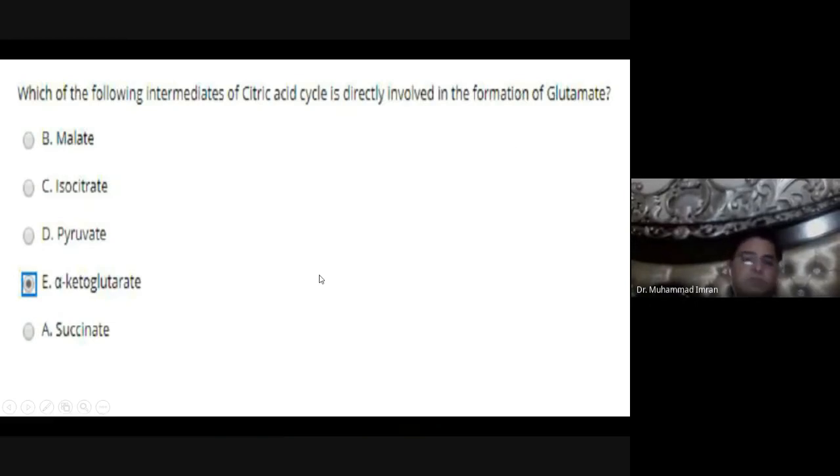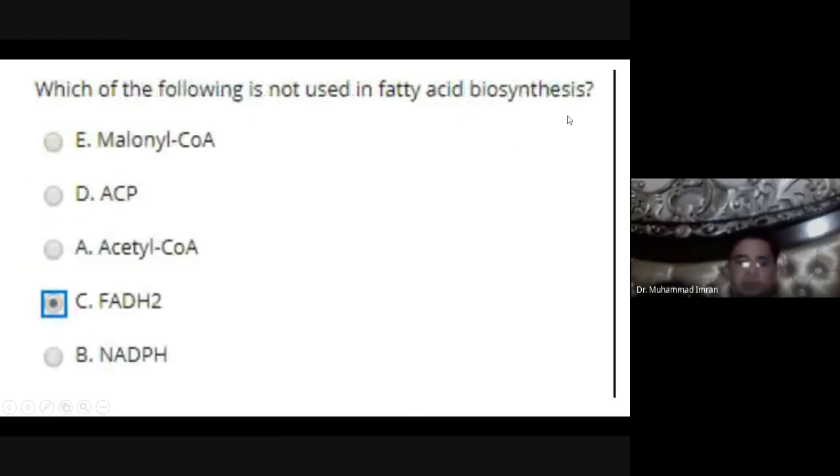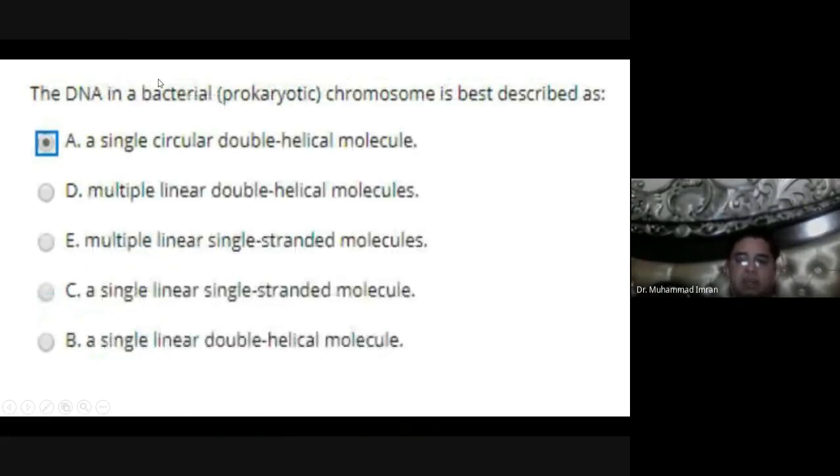Which of the following is not used in the fatty acid biosynthesis? FADH2 is not used in the fatty acid synthesis. Malonyl-CoA is used, ACP is used, acetyl-CoA is used, NADPH is used in the fatty acid synthesis. But FADH2 has no role in the fatty acid biosynthesis, which occurs in the cytoplasm.